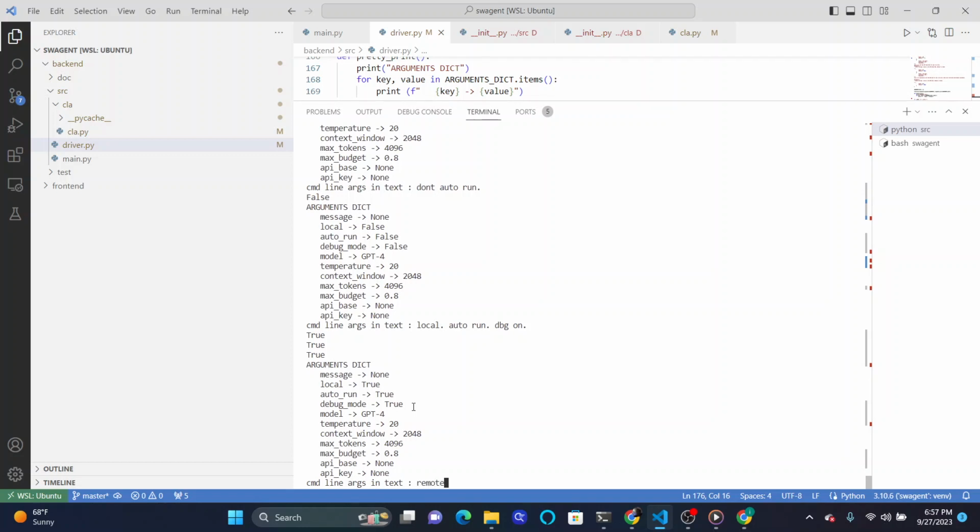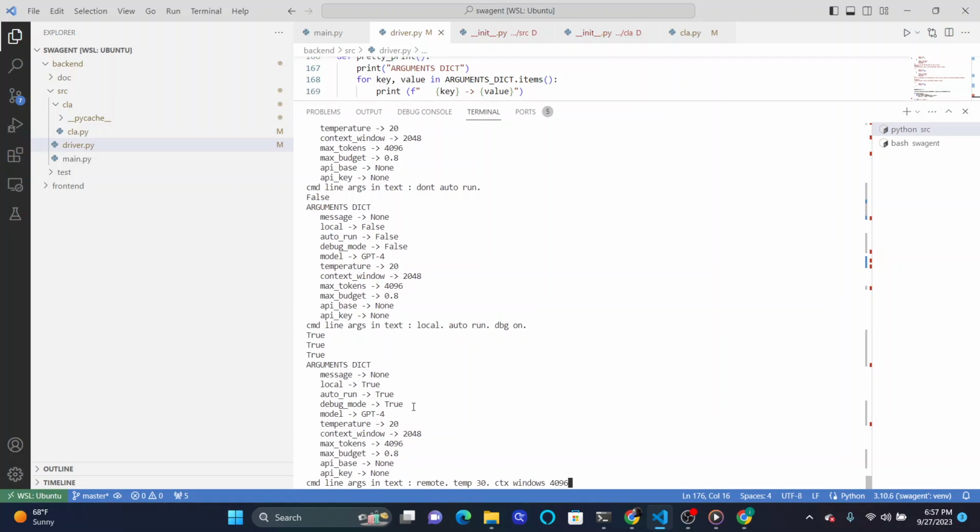Similarly, if I do remote and I say temp 30 and I say ctx win, which means context window, notice I'm not hard coding any of these things, so whatever works, right? So it can be Windows or whatever, doesn't really matter.